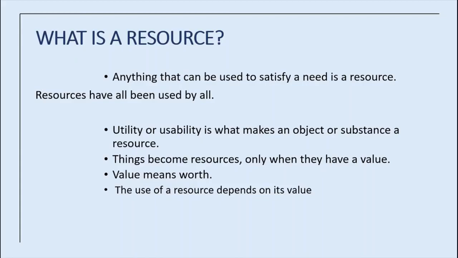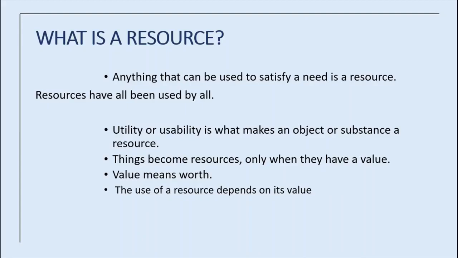Everything around us has a different value. For example, if your mother makes a nice vegetable curry, the vegetable is used to make the curry. So vegetable is a resource that we are using for cooking. Here vegetables are resources which satisfy our needs.